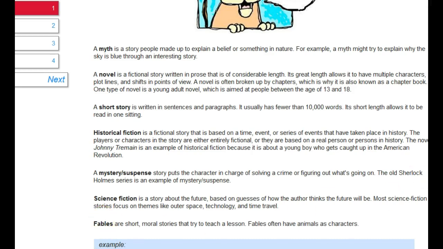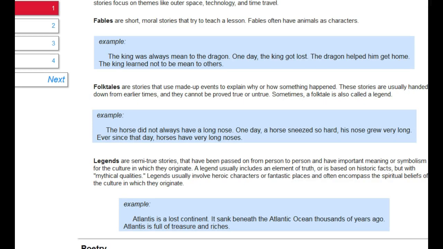Fables are short moral stories that try to teach a lesson. Fables often have animals as characters. Here's an example of a fable. The king was always mean to the dragon. One day the king got lost. The dragon helped him get home. The king learned not to be mean to others.